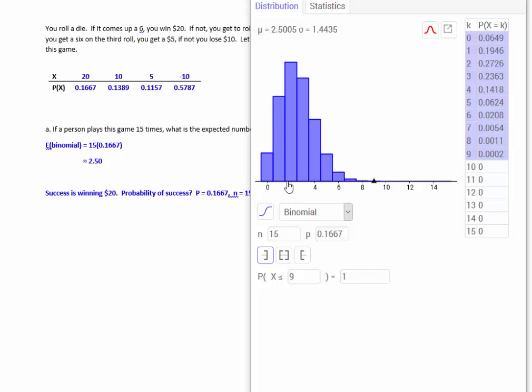When I come over here, sure enough, here is winning $20 twice. Here's winning $20 3 times. You can see these are the most likely, the highest peaks here for this distribution. Here again, the chance of winning twice is 27%, a little more. Chance of winning 3 times the $20 is 23, almost 24%.